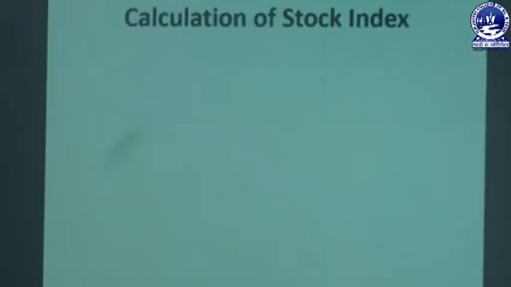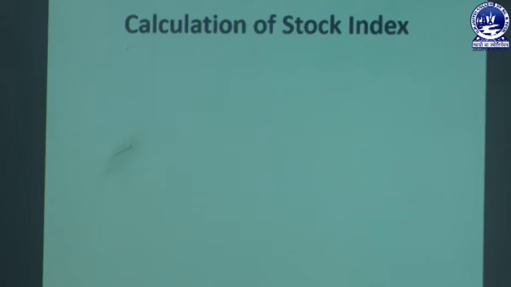And we have also known that in the Bombay Stock Exchange, or Sensex, we are taking companies from 13 diversified sectors that are financially stable and performing well, and in NSE or Nifty we are taking companies from 24 diversified sectors. In today's video we will be learning how this Sensex and Nifty are calculated. So, let us start. We will see how the calculation of the stock index is done.